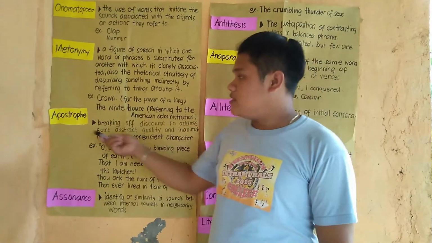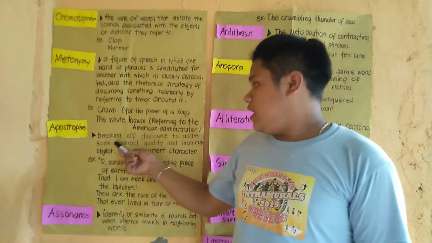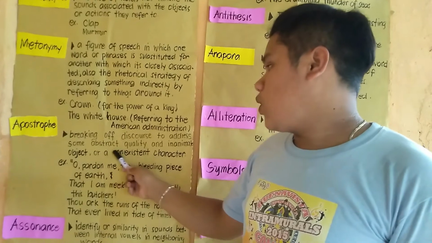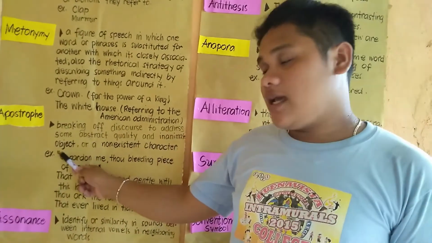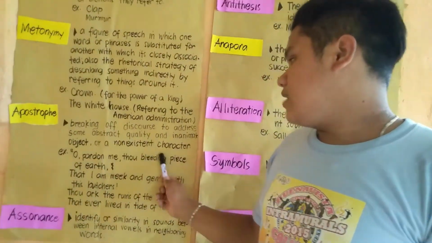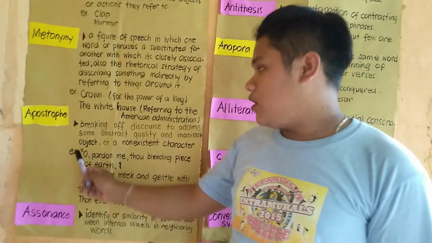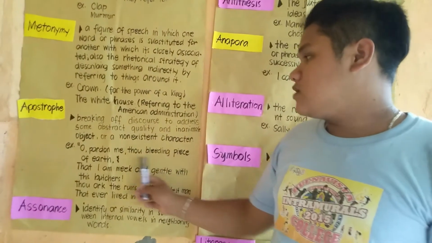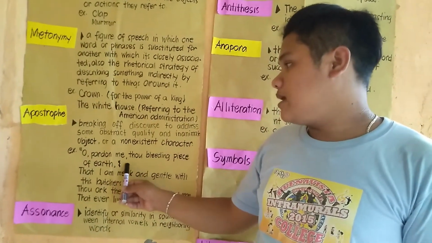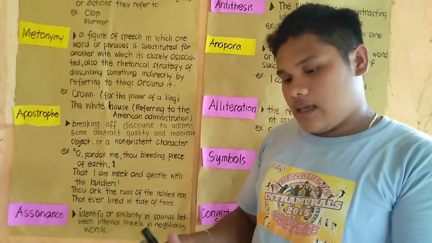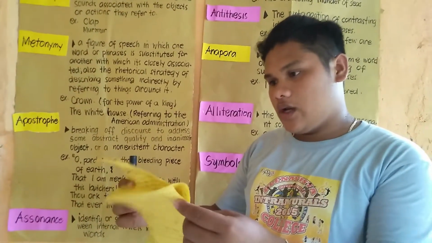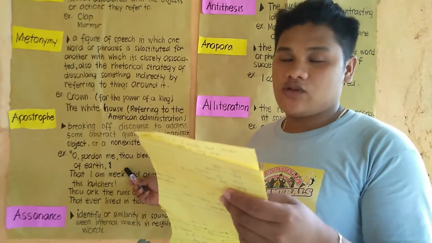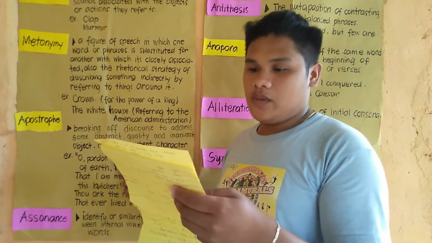And for apostrophe, it is the breaking of discourse to address some abstract quality, an inanimate object, or a non-existent character. For example, "Oh, pardon me, though bleeding is preferred." And aside from that, I have heard one example: "Oh death, don't come to me." So that is apostrophe.